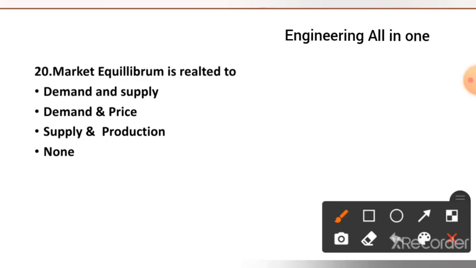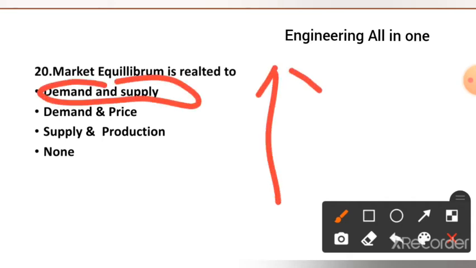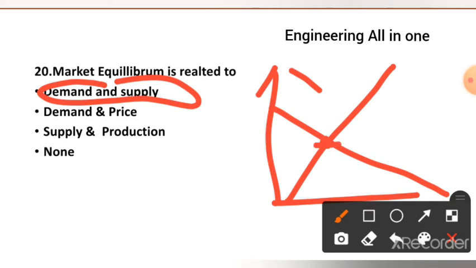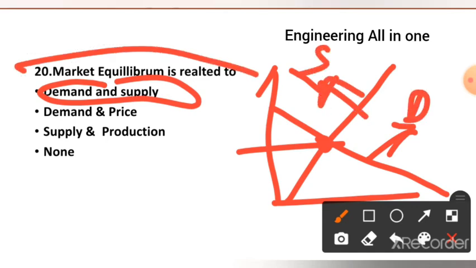Now see question number 20 here. Market equilibrium is related to demand and supply, demand and price, supply and production, or none. The right option to this question is option number 1. Market equilibrium is related to the demand and supply curve. If the supply curve is this and the demand curve is this, the intersection is the market equilibrium. So market equilibrium is related to demand and supply.